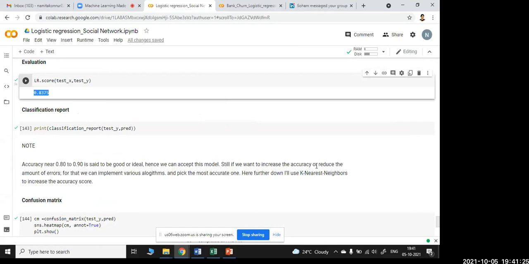Now, if you still want to increase the accuracy or reduce the amount of errors, we can implement various algorithms and pick the most accurate one. Here, further down, we can use k nearest neighbors to increase the accuracy score. Now people might say, okay, 83% is not a good score, we want 100%. How can we decide on your 83% score that people will buy the car or not, right? So here LR score will tell me this is your score.